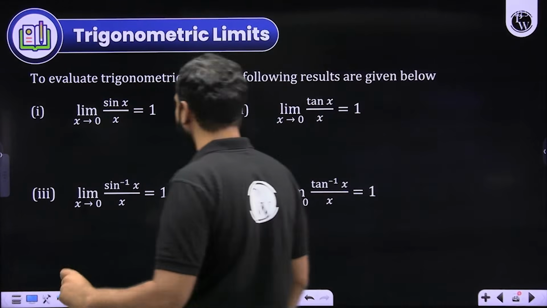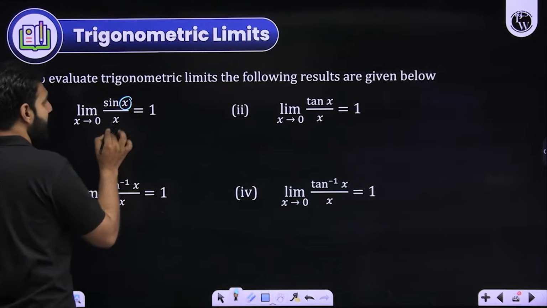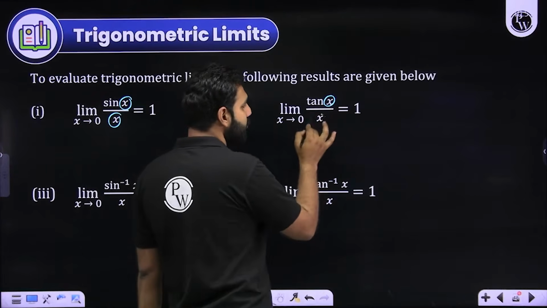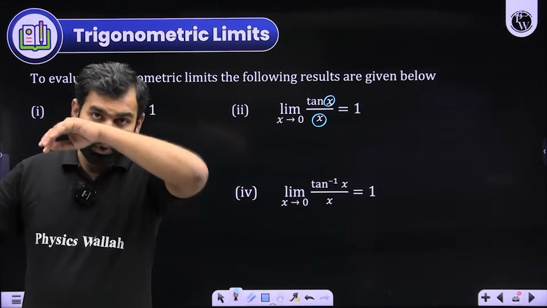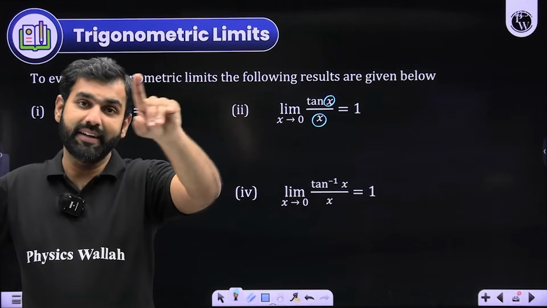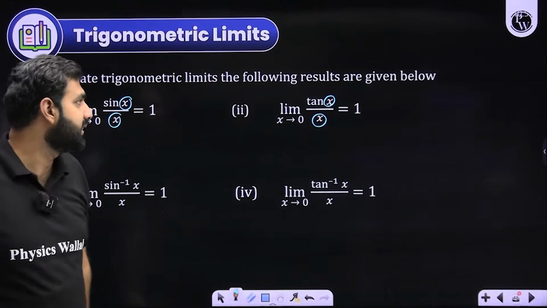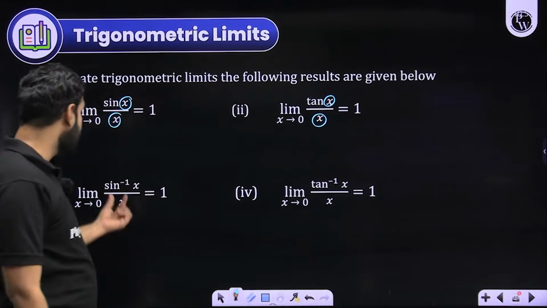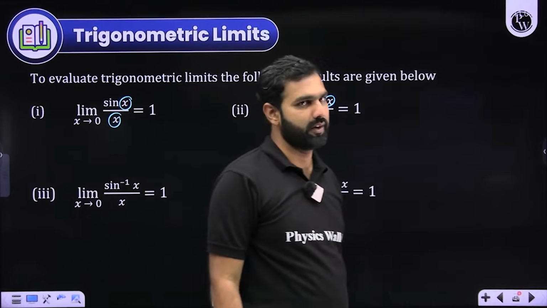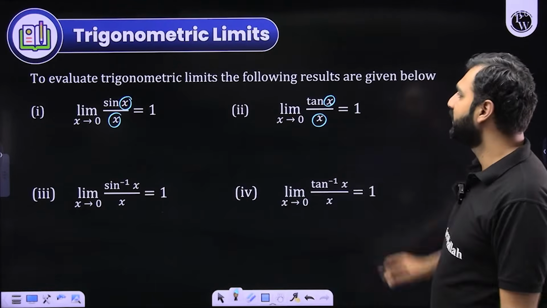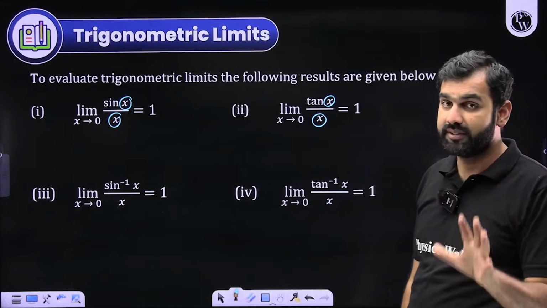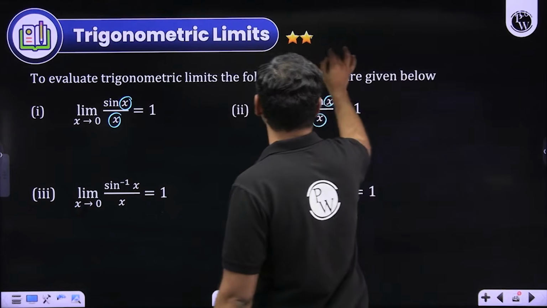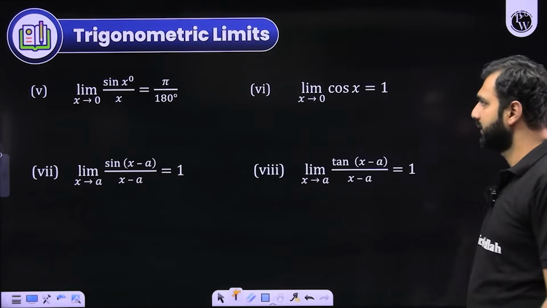The only thing you should remember is that the value which we are writing in the numerator, that same value should be there in the denominator. The angle which you are writing here, that same value should be there in the denominator. You should even remember that if the numerator is in degrees, the denominator should be in degrees. If the numerator has it in radians, the denominator should also have it in radians. I hope you are understanding it. And the same is true for sin inverse x upon x and tan inverse x upon x. So do remember it. All of these limits will lead us to 1. Remember this as a crucial result, because it is asked at a lot of places or used at a lot of places. The same will be true here.